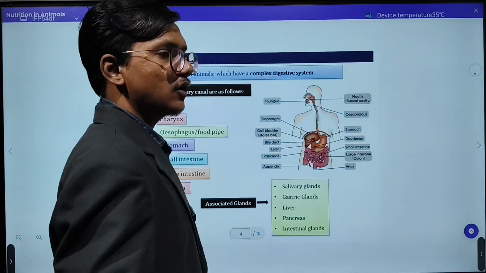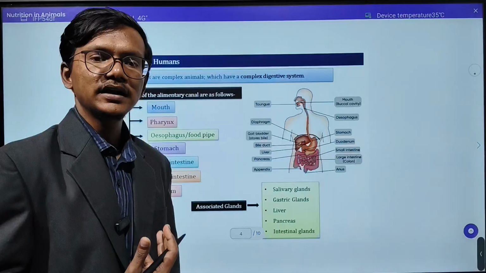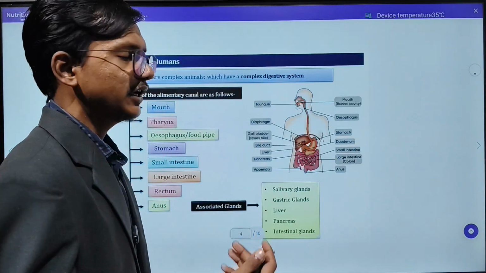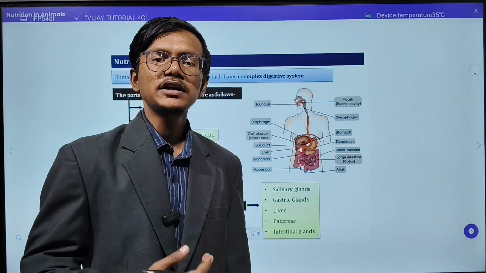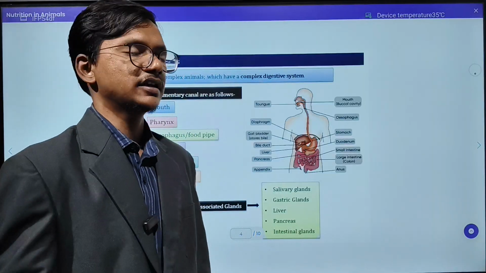Now we will see how the food that human beings are taking will be absorbed, it will be digested, and it will be excreted out. We will see each and every step.